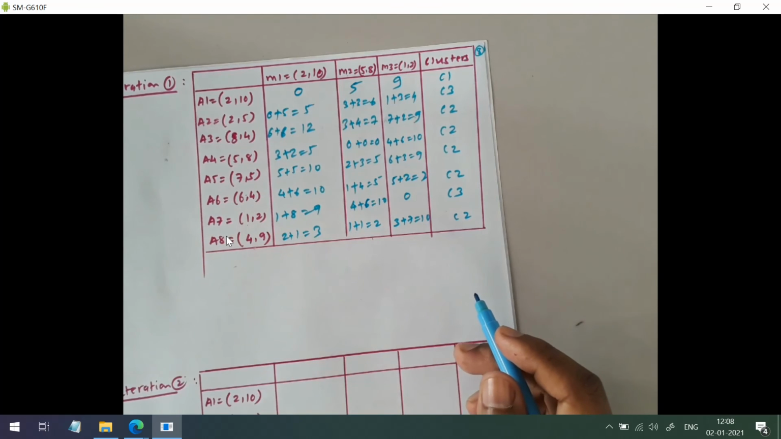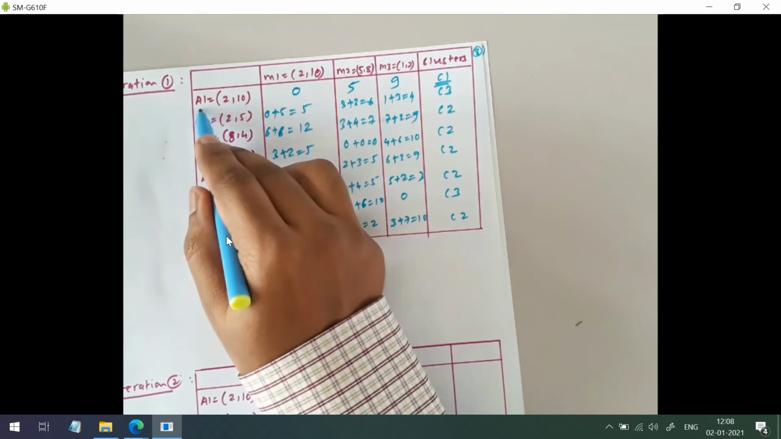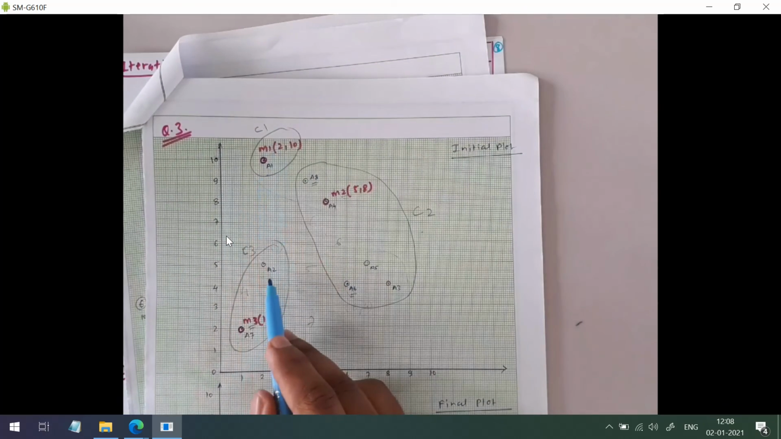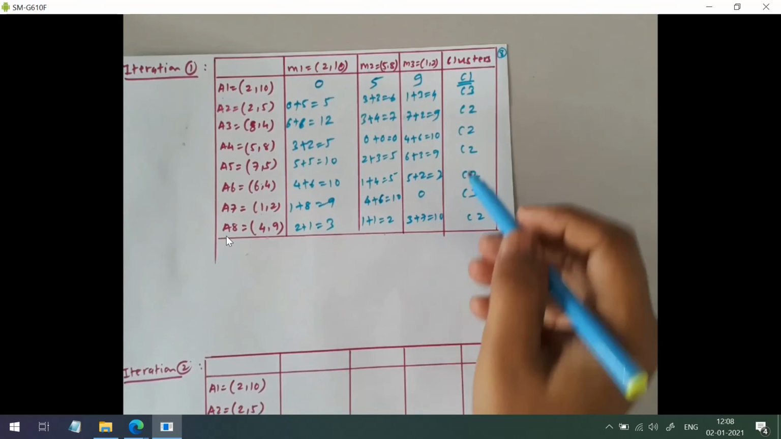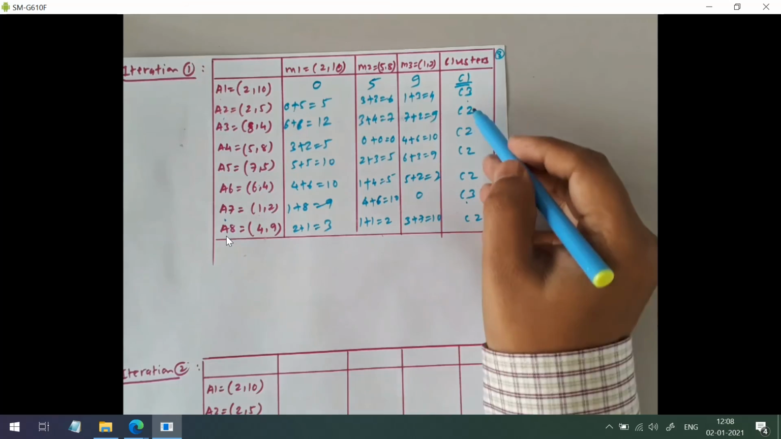So as expected, in cluster 1 we have only A1. So let me show you. In cluster 1 we have A1. In cluster 3, A2 and A7. And remaining all are belonging to C2.